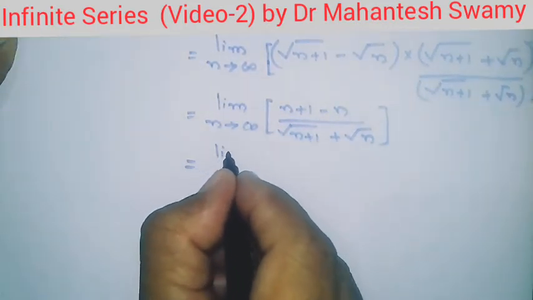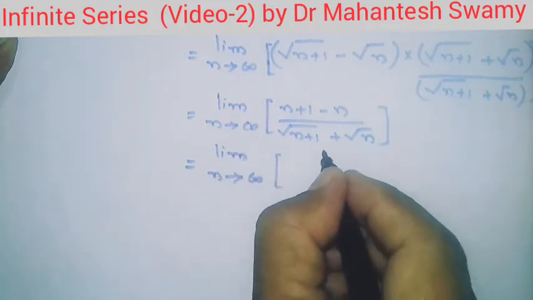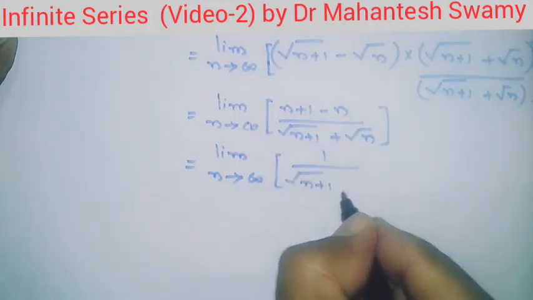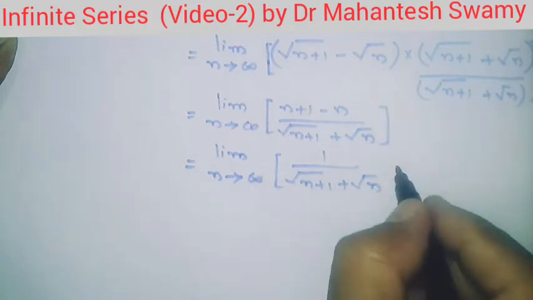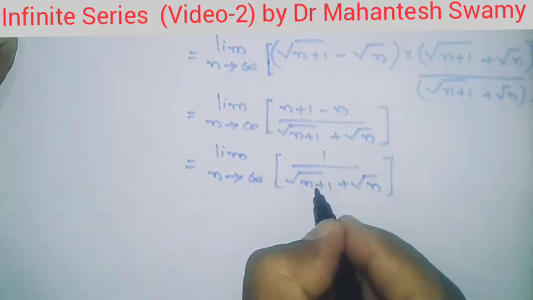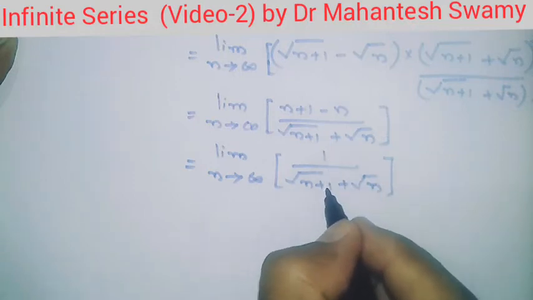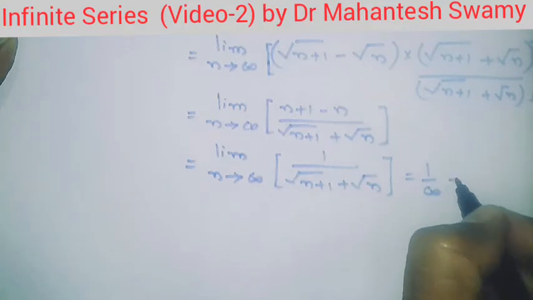So this is simply limit as n tending towards infinity of 1 divided by, n plus 1 minus n, so n cancels, root of n plus 1 plus root n. So this implies the value of this, when you substitute n equal to infinity here, it is 1 by infinity, and 1 by infinity is tending towards 0.